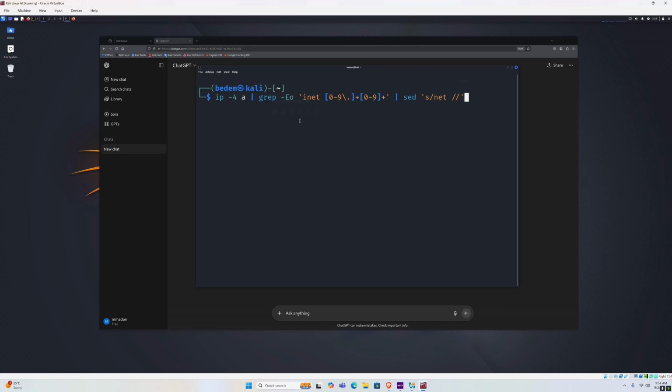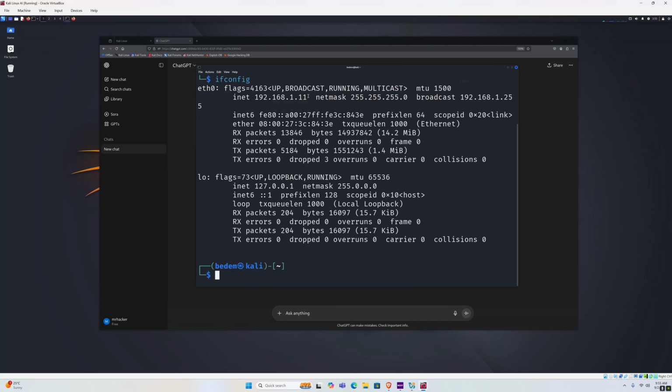Now this command will give you your lab subnet, or the subnet of your Kali Linux machine, in case you don't know it yet. In case you know it, you do not need to run this command, but if you don't know it, running this command will give you the IP address of your Kali Linux machine. And by the IP address, you will also know what your subnet is. Once again, a much simpler way would be to type ifconfig and check the IP address like that.